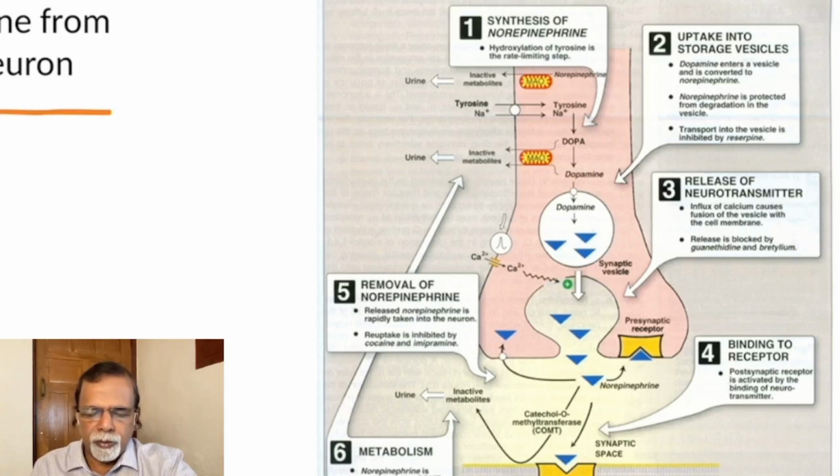So there is synthesis, storage in the vesicles, release of the neurotransmitter, binding to the receptors, removal of the norepinephrine, and finally the metabolism, which we have mentioned by the action of the COMT and monoamine oxidase.